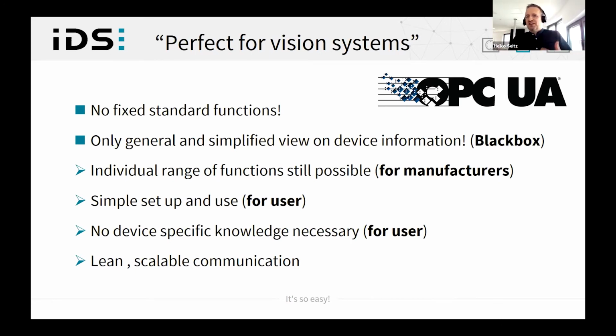This would not be a good thing because image processing systems are hardly comparable in terms of their control, mode of operation, and the settings and data used. So it would be very difficult to create a standard from this without limiting the very individual systems too much in their functionality. This means that unique selling points for us, device manufacturers, remain possible, and the OPC UA communication remains lean and scalable.